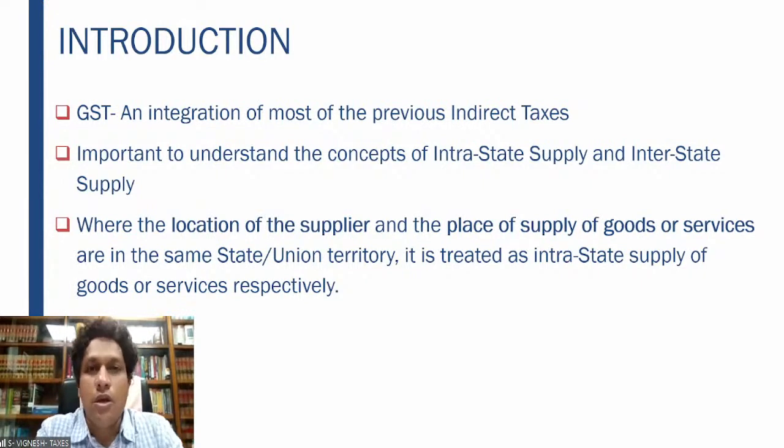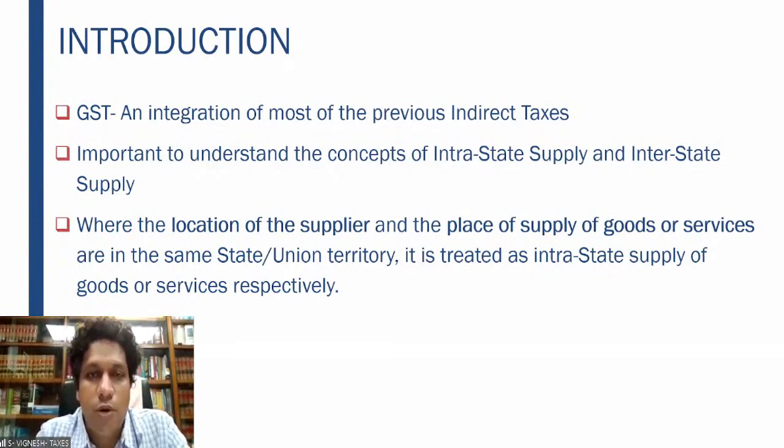As we all saw in the first session, GST is an integration of the previous indirect taxes. It is a combination of whatever indirect taxes were there before. There were multiple taxable events prior to GST, which have now become a single taxable event, which is supply.